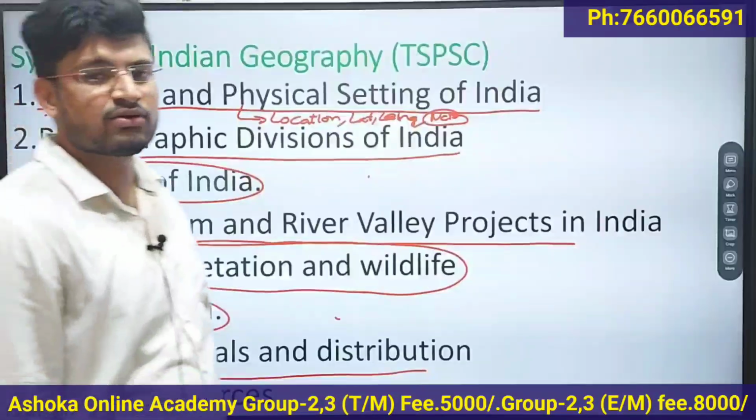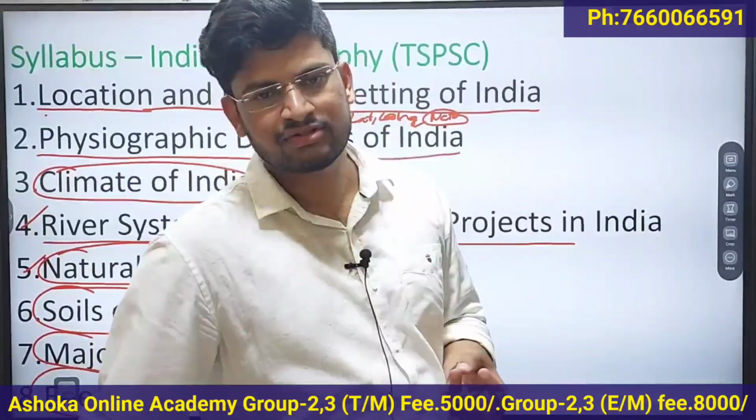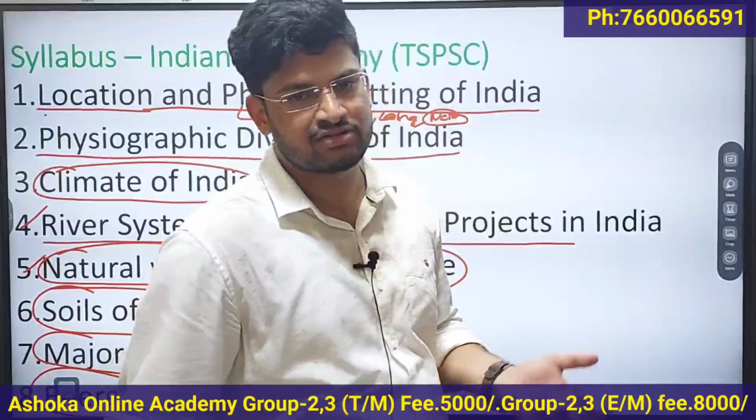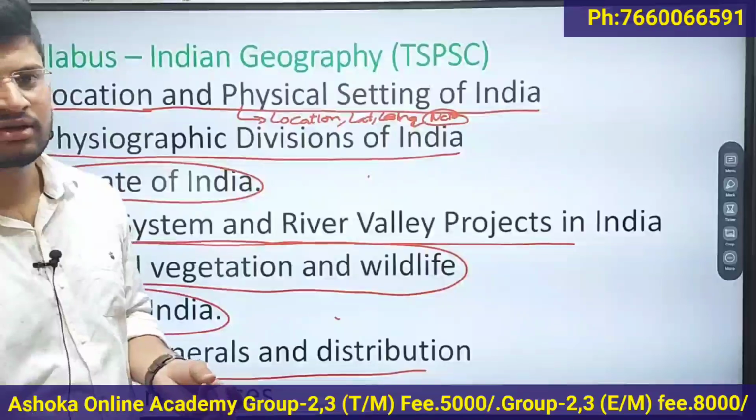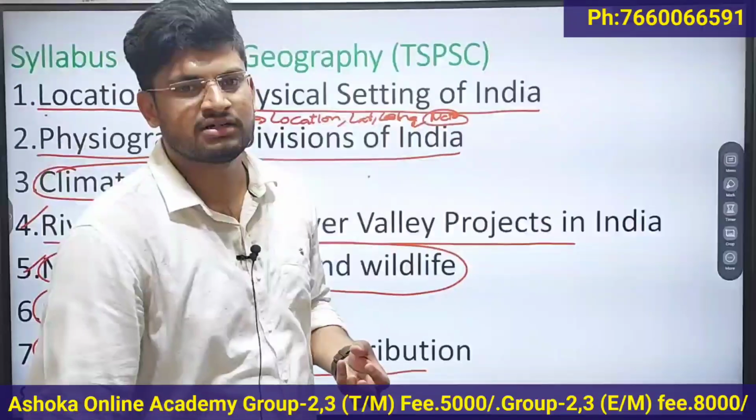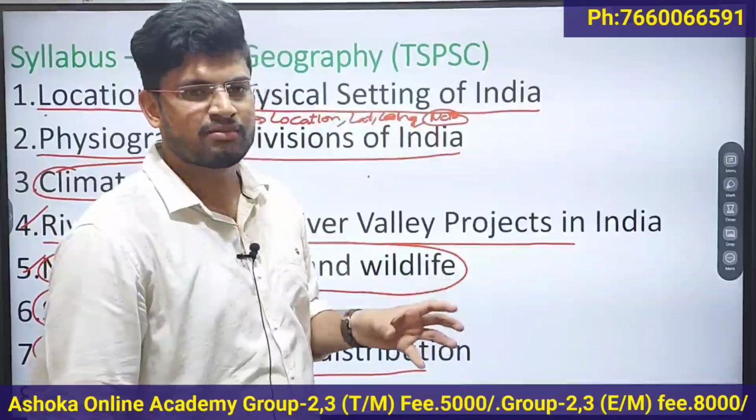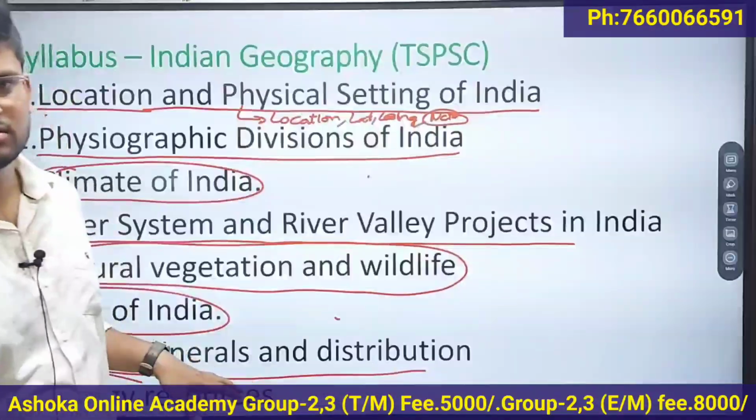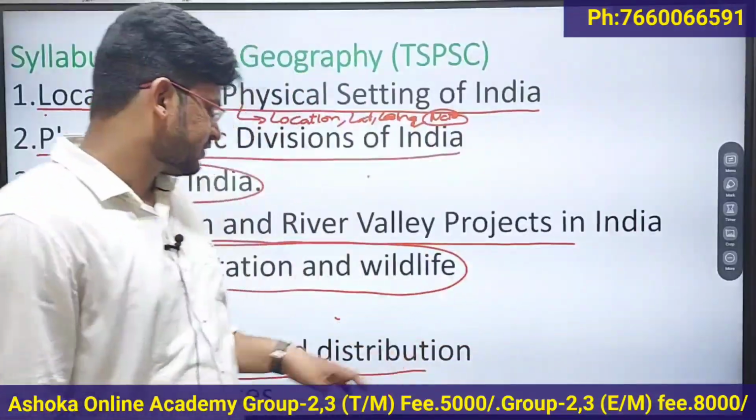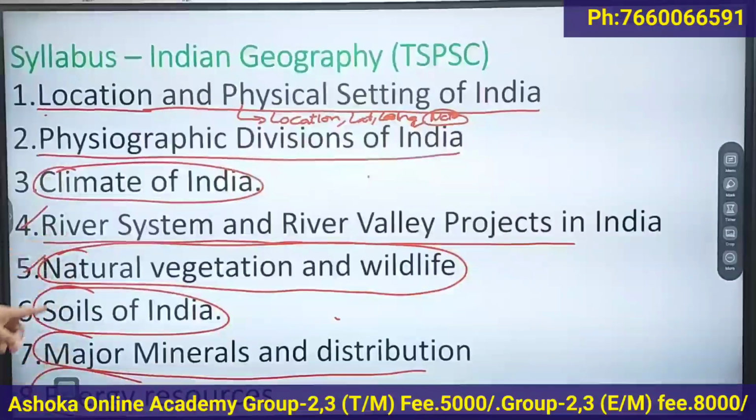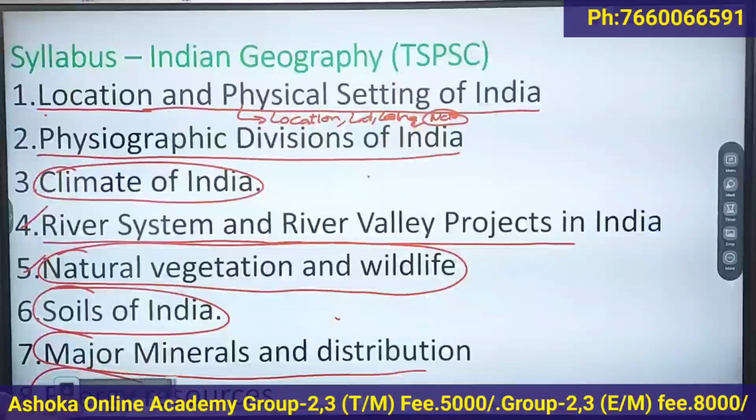Then the energy resources. In this chapter you have to focus on the classification of energy resources, that is renewable resources and non-renewable resources, conventional resources and non-conventional resources. Which type of energy comes under which type of energy resource? For example, solar power comes under renewable sources, and thermal power comes under non-renewable sources. Also the important energy resources, their percentage, and their contribution to the energy resources of the country.